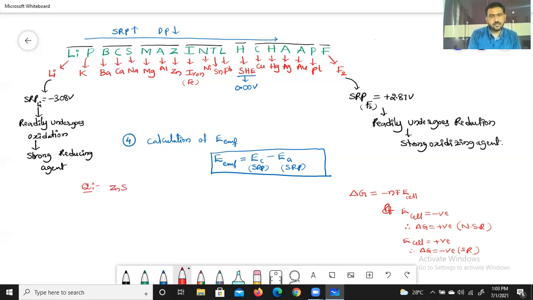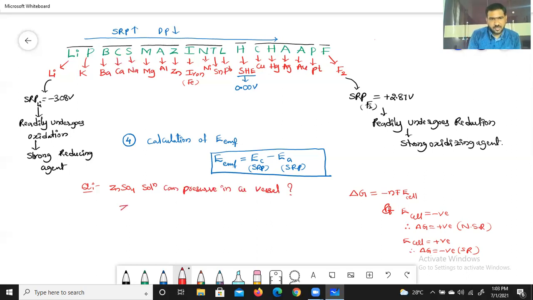Zinc sulfate solution can preserve in copper vessel. So this is the question that is related with the EMF and also Gibbs free energy. So here, first of all, we have to write the reaction between these two.